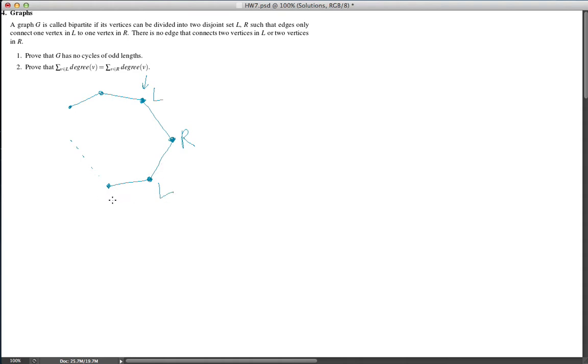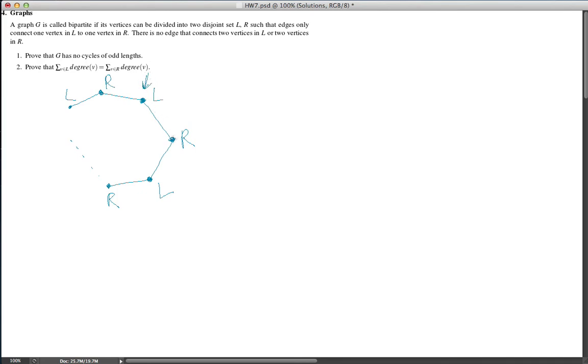Now I can just repeat the same argument to prove that this vertex is in R, or I can go from this vertex in the reverse direction and prove that this is in R, this is in L, and so on. As you can see, all of the vertices that are adjacent to a vertex in L have to be in R, and all of the vertices that are adjacent to a vertex in R have to be in L. Okay, now if I repeat this, I can see that, so this was my starting vertex.